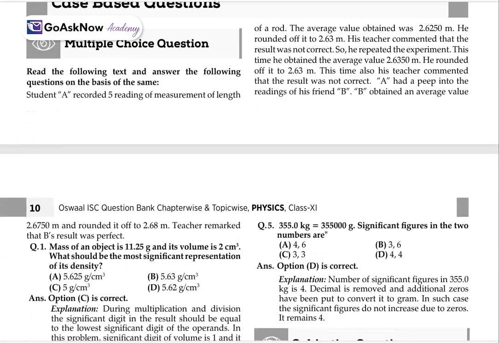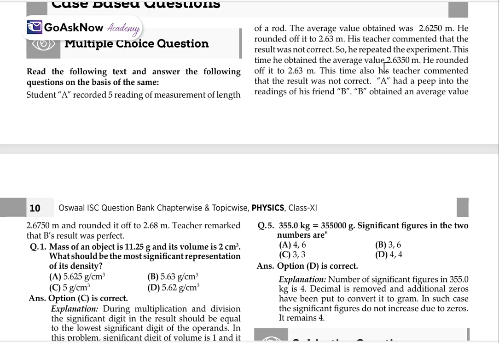Now, after that, multiple choice questions we have. Read the following text and answer the following. So we have some particular case. You'll have to read: student A recorded 5 readings of the measurement of the length of a rod. The average value obtained was 2.6250, rounded off to 2.63. His teacher commented that the result was not correct.